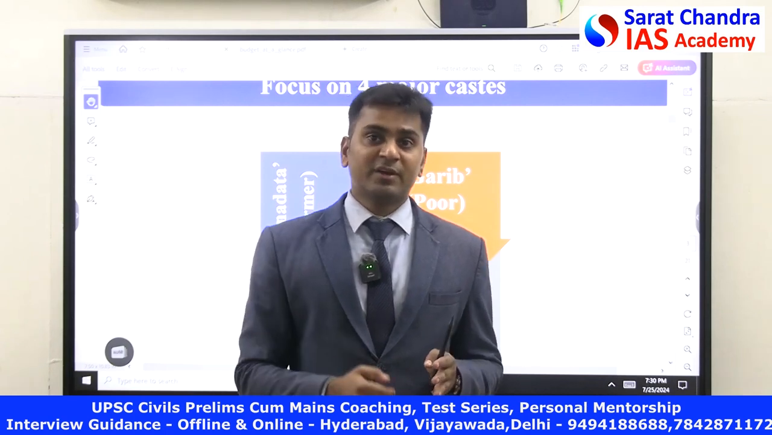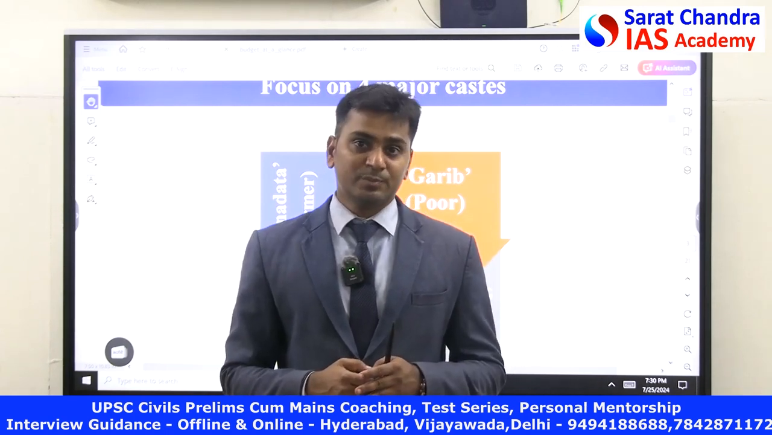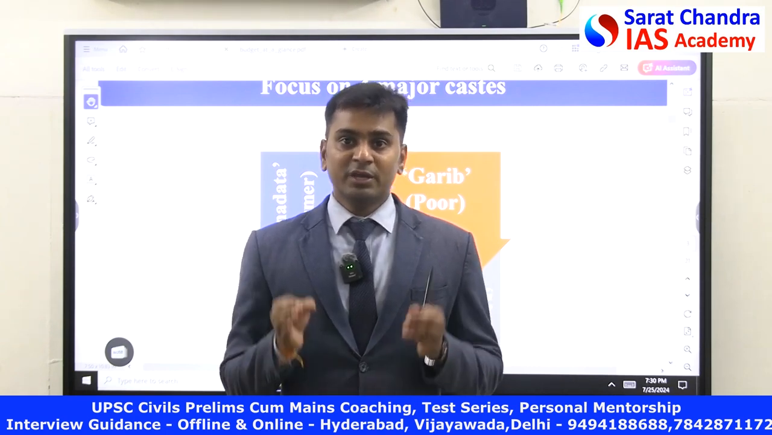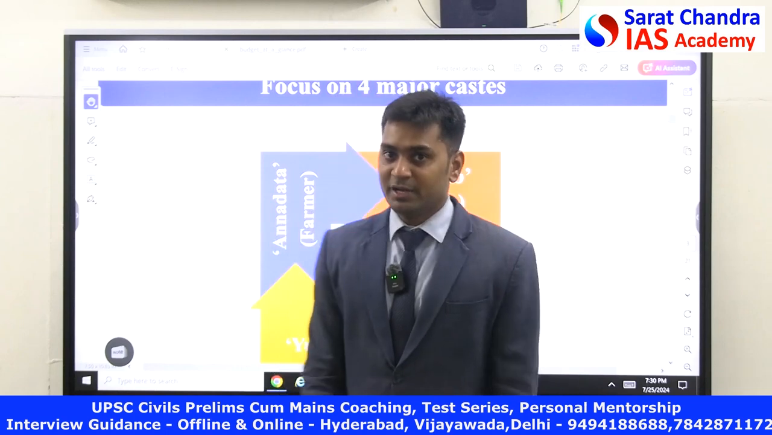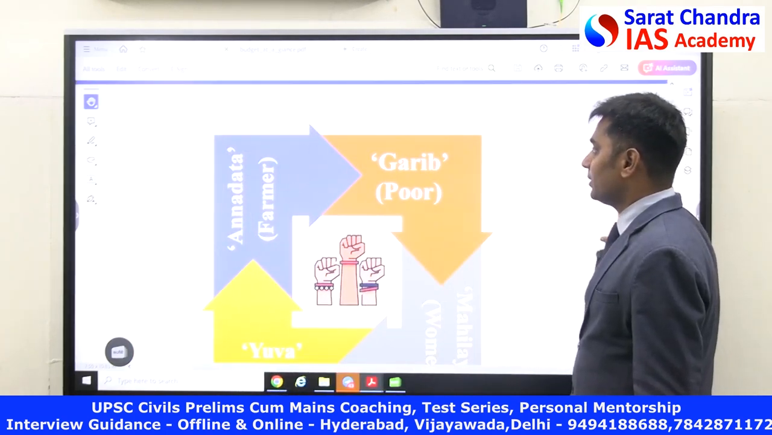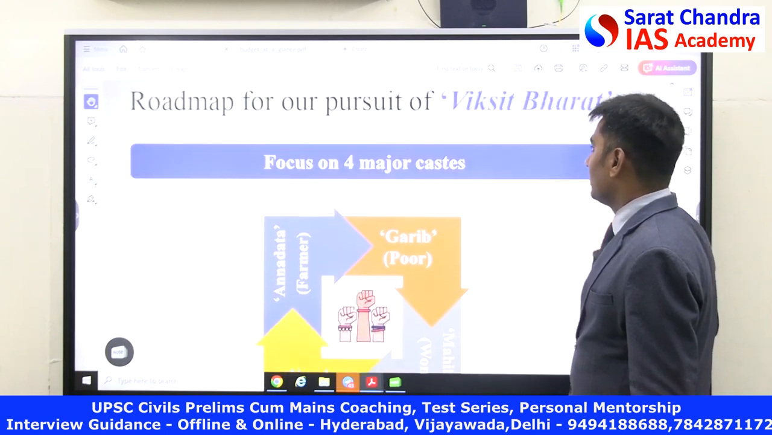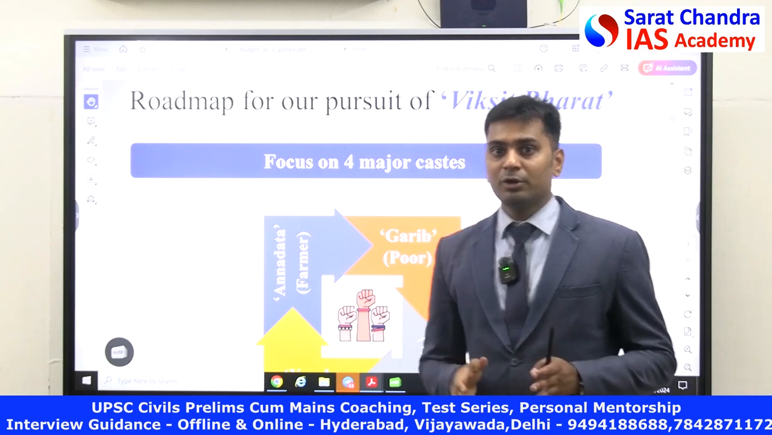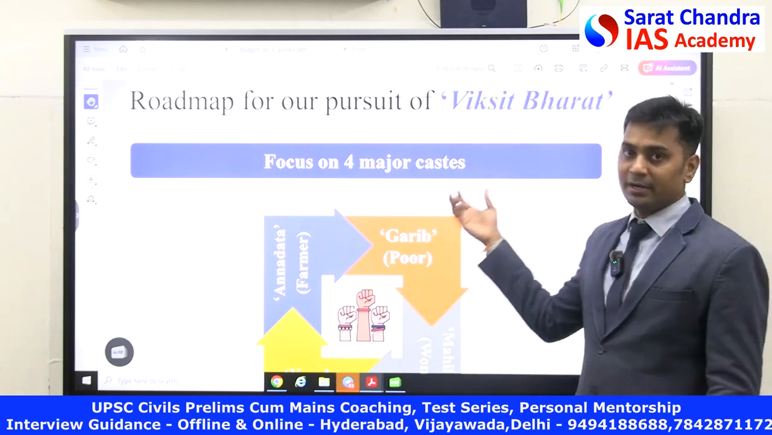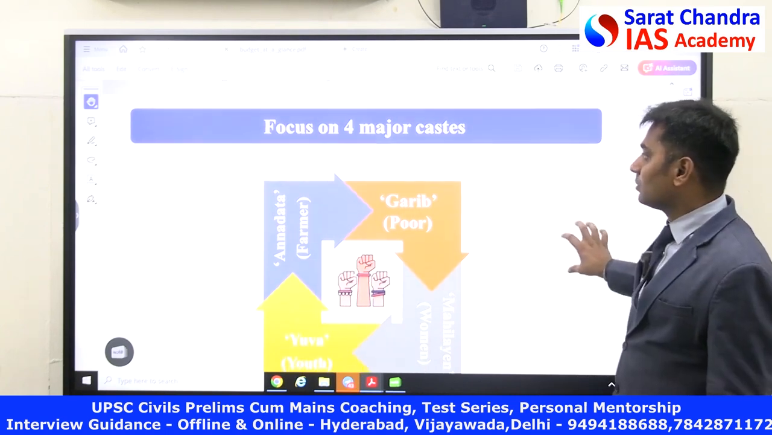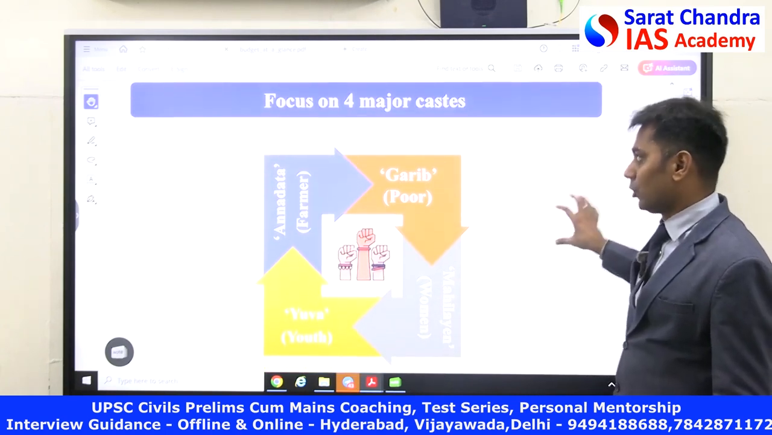The answer was given by Finance Minister Nirmala Sitharaman in her budget speech on February 1st, 2024. She said that we are going to become a developed nation in terms of economy in the year 2047. By the time we celebrate 100 years of our independence, we are going to become a Viksit Bharat, a developed country. For becoming Viksit Bharat, what are the four things that the Government of India is focusing on?